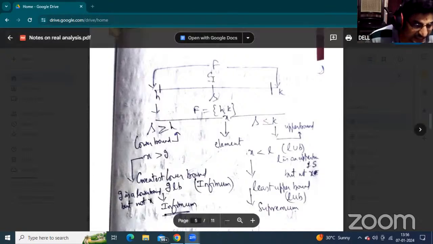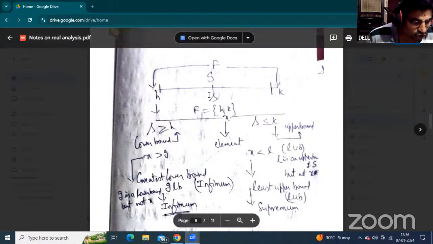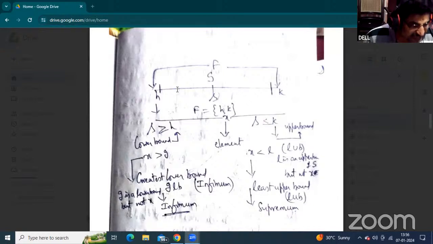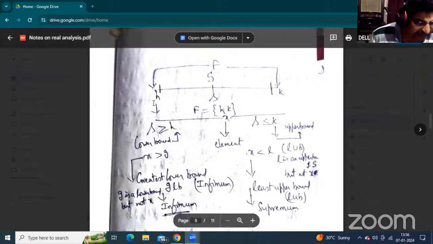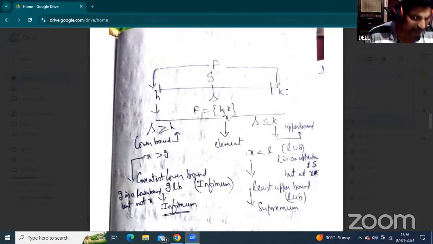Suppose the subset element is denoted by small s and the field elements are denoted by h and k. In order on the real line, h is less than or equal to s, and s is less than or equal to k.